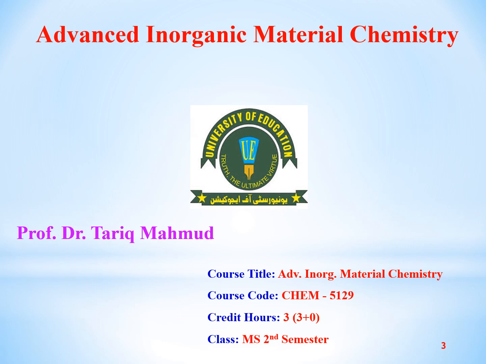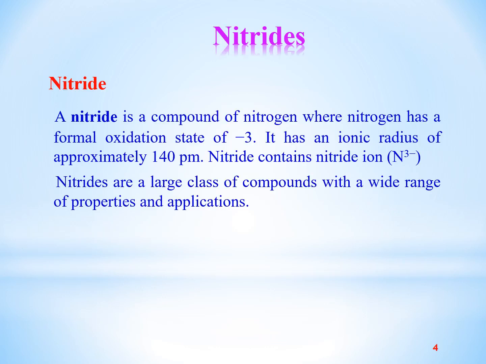Today we will continue our next lecture about advanced inorganic material chemistry. We will study about nitrides today. A nitride is a compound of nitrogen where nitrogen has a formal oxidation state of -3. It means that nitride is a compound of nitrogen and another element.